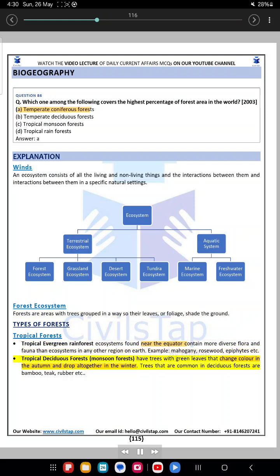Tropical deciduous forests, or monsoon forests, have trees with green leaves that change color in the autumn and drop altogether in the winter. Trees that are common in deciduous forests are bamboo, teak, rubber, etc. Ecosystem: terrestrial ecosystem, forest ecosystem, grassland ecosystem, desert ecosystem, tundra ecosystem, aquatic ecosystem, marine ecosystem, freshwater ecosystem.